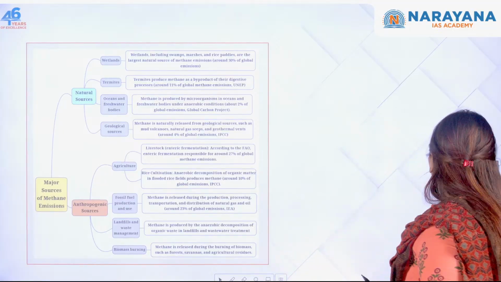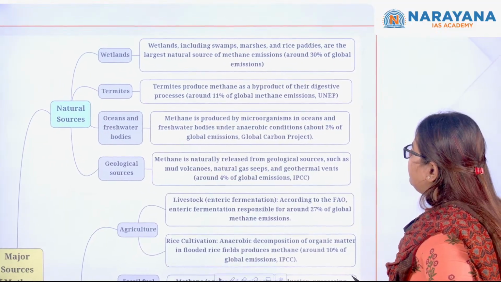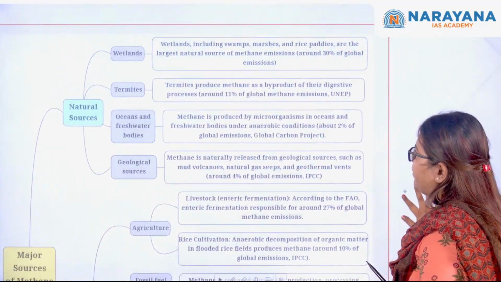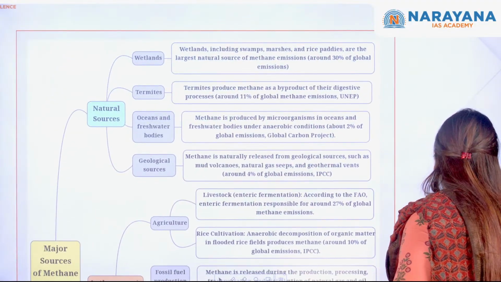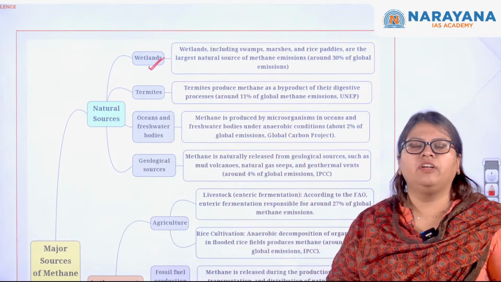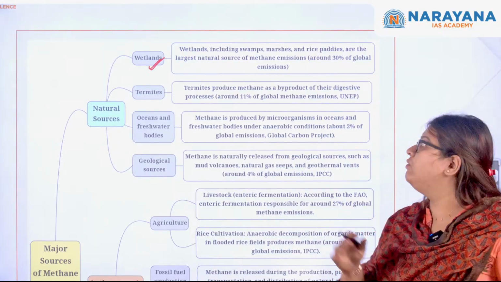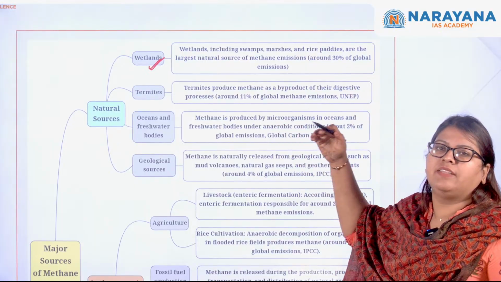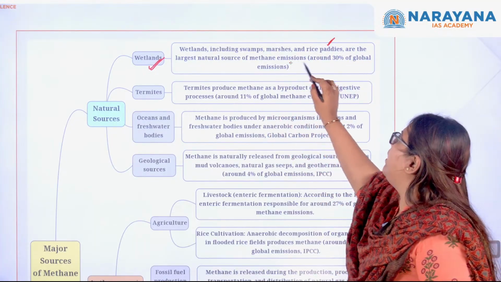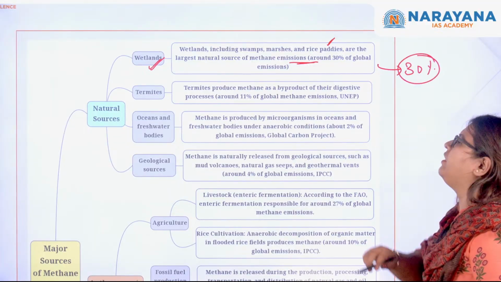Now, let's move forward in seeing what are all the major sources of methane emissions. If you can't see this, let me zoom this picture for you guys. The natural sources. We know, right? What are the natural sources of methane? So, the first one is wetlands. What are these wetlands? This includes the swamps, and then you have the mangroves, the marshes, and then the rice paddies. All these things are the largest sources of methane emission. That is why they say agriculture contributes the most to methane emission.